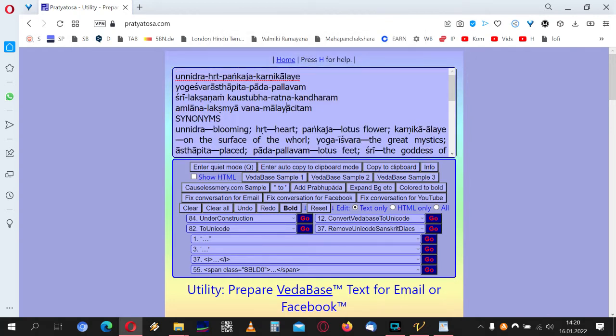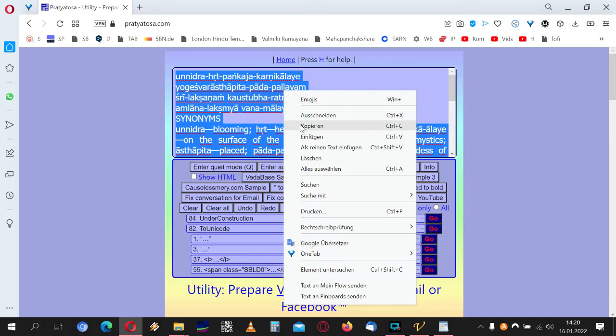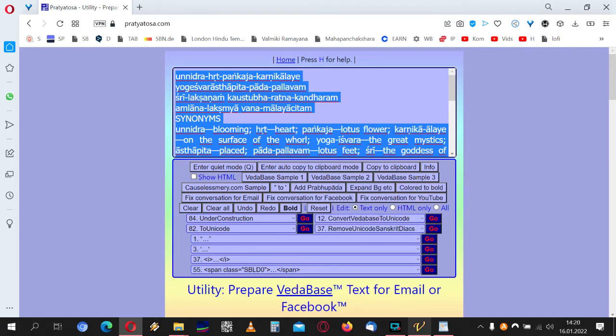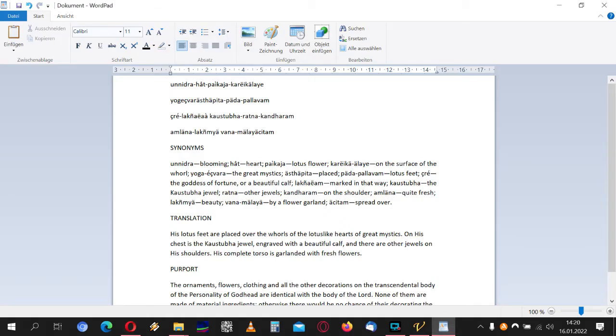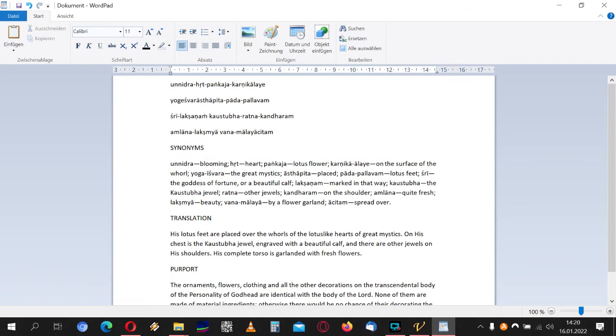Then you can select everything, copy it, and if you now paste it to the word processor, it comes out perfectly. Or if you want to paste it to Facebook or WhatsApp, whatever. So now the synonyms are all corrected. I will post the link to the tool below the video.